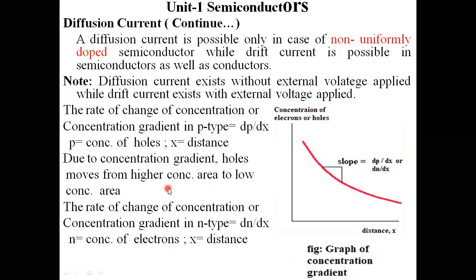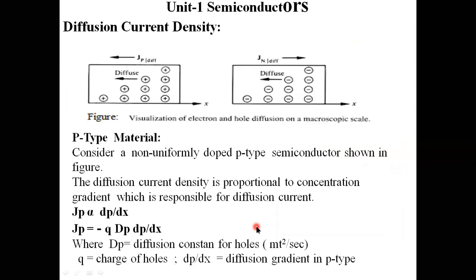Here the concentration gradient in p-type semiconductor material is given by dp by dx, whereas in n-type semiconductor material it is dn by dx. And this is the diagram for diffusion current density. It is a visualization of electrons and holes diffusing on a macro scale, whereas micro scale means a very small scale.